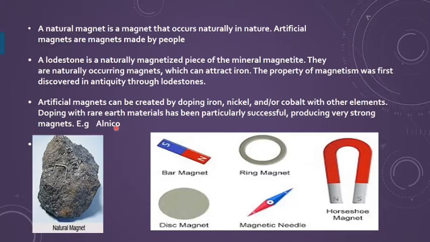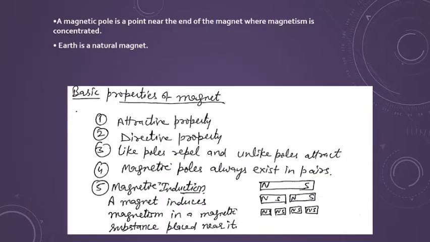You should be knowing the answer is alnico, which is of course an alloy of nickel, cobalt and aluminum. So all these things you people should be aware of. And these are the poles of the magnet where the magnetic strength is found to be more. Those are termed as the magnetic poles. And earth, of course, is a natural magnet.